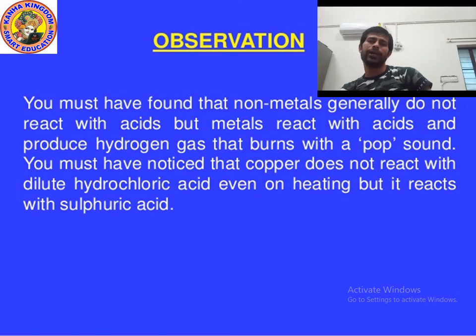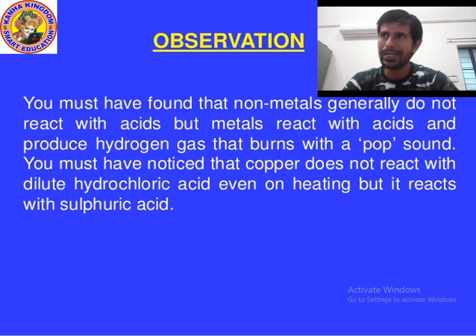And when copper is added to sulfuric acid, what will happen? Copper reacts with sulfuric acid and forms copper sulfate. What is the chemical formula of sulfuric acid? H2SO4. When copper is added to sulfuric acid, it forms copper sulfate. But copper does not react with hydrochloric acid. Copper does not react with dilute hydrochloric acid even on heating, but it reacts with sulfuric acid.